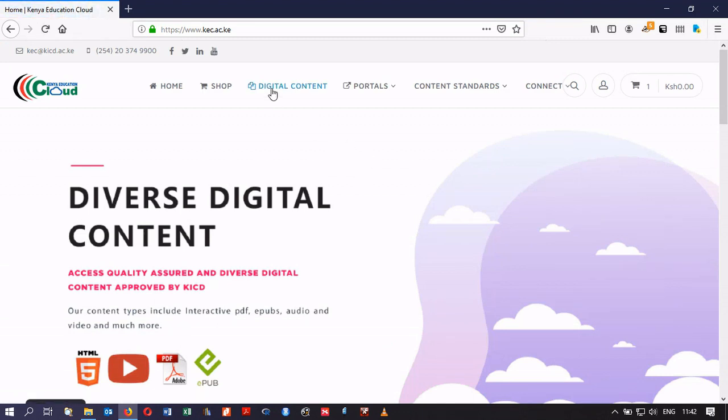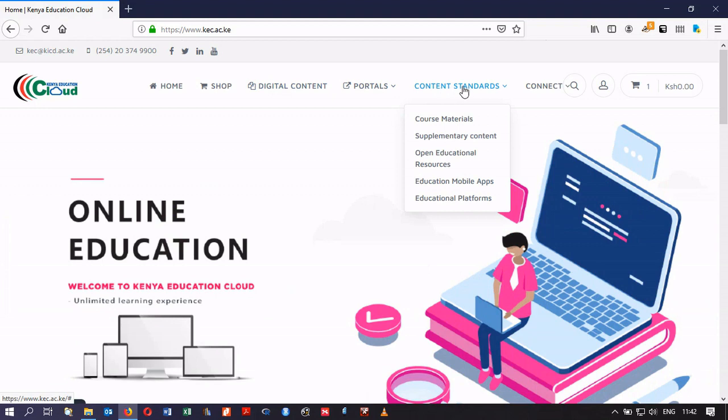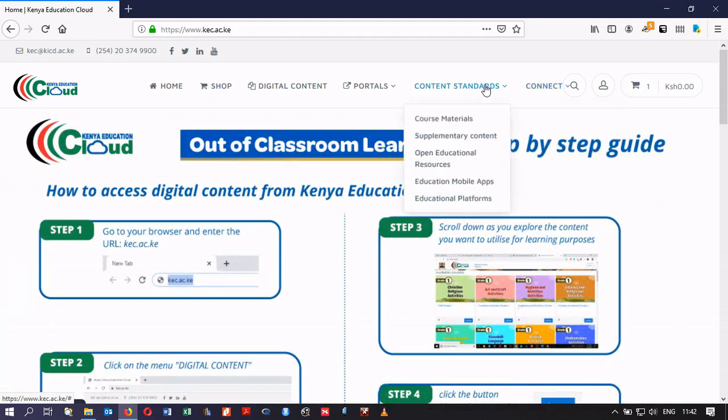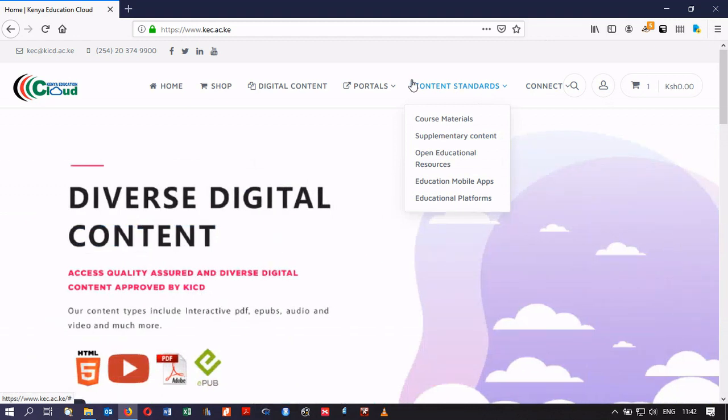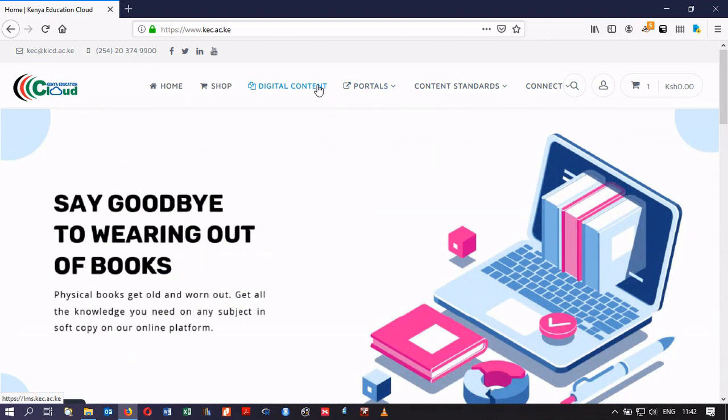There's various tabs you can see at the top, which I'm just scrolling through. There's one for Connect that gives you a guide on how to access or use the service. There's content standards for people who create content for the Kenyan curriculum, so you can get such material there. And the next link has portals to publishers, as well as the Elimika LMS, which is learning management service. And then you have got digital content, which is what we'll be exploring in a few minutes.